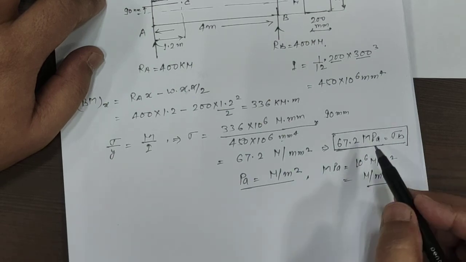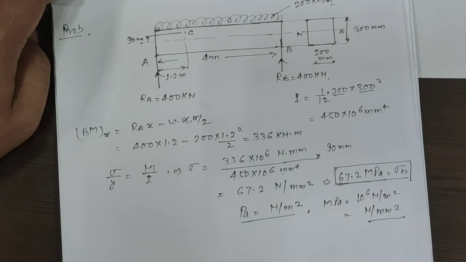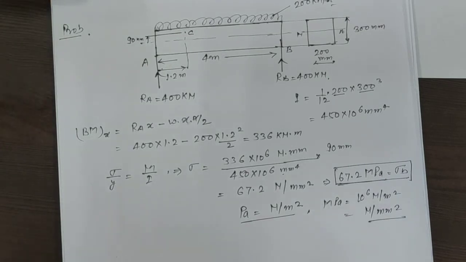So by using this concept we can calculate the bending stress at any location. The first and important part is you have to know how to calculate the moment of inertia, then how to calculate the bending moment at a certain location. So this is it for today. Now revise the concepts of calculating the moment of inertia of any given section, any symmetrical section, any unsymmetrical section. So this is it for today. Thank you.